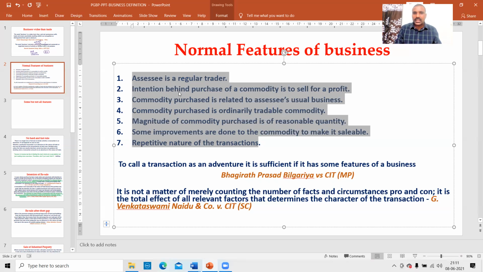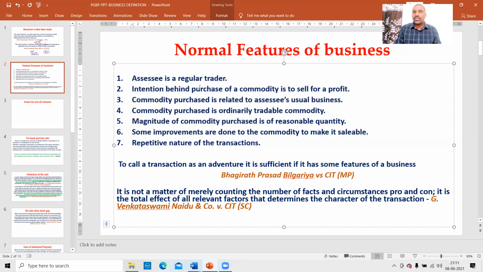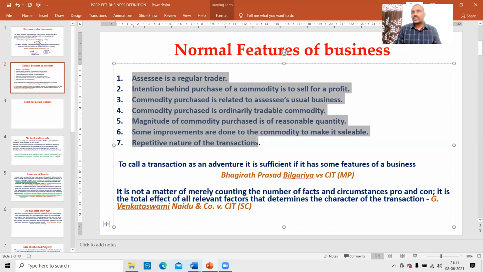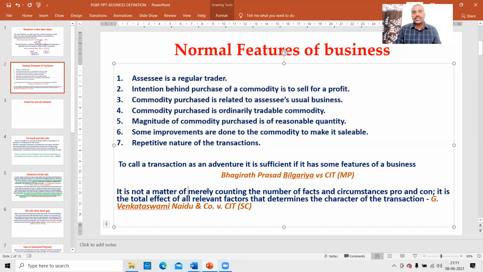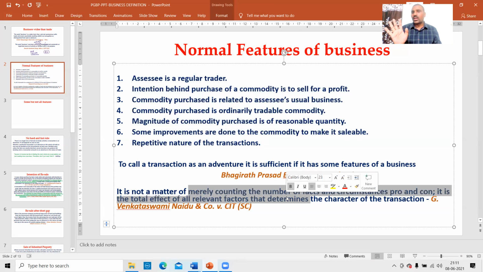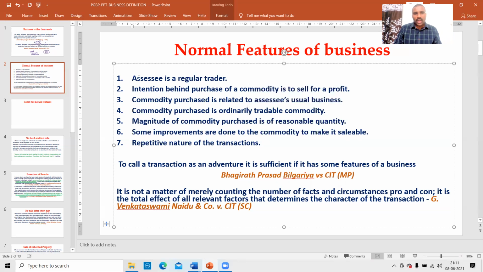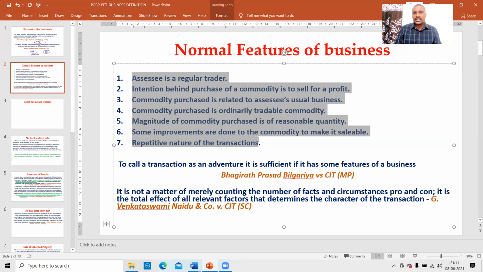Therefore, always be clear. An adventure or concern in the nature of trade means it satisfies some of the features, not all the features. Next, some of the features means how many features? You should not count it. We have to see the total effect of it. Normally this is the business. Out of these activities, even in case of adventure, some activities may not be satisfied, but still it is treated as a business.